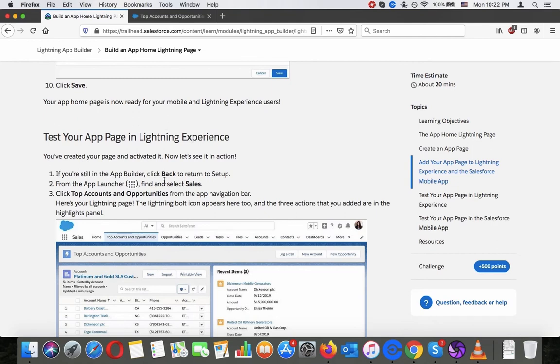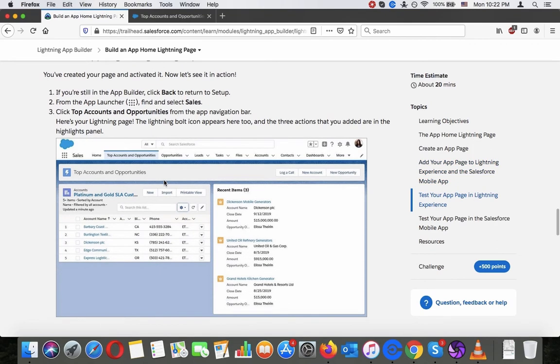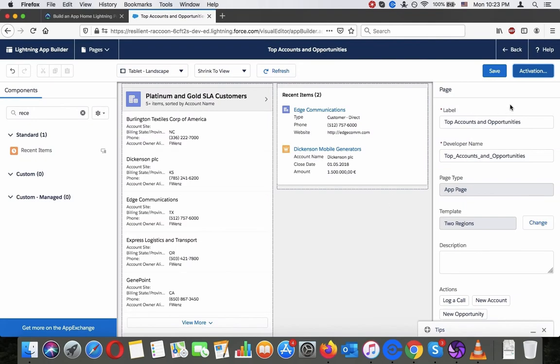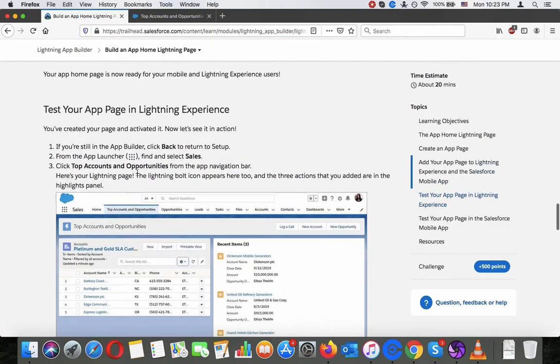Test your app in Lightning Experience. You've created your page and activated it. Now let's see it in action. If you're still in the app builder, click back, return to setup, app launcher, click Sales, and so on and so forth.